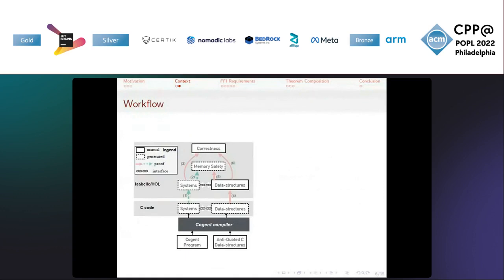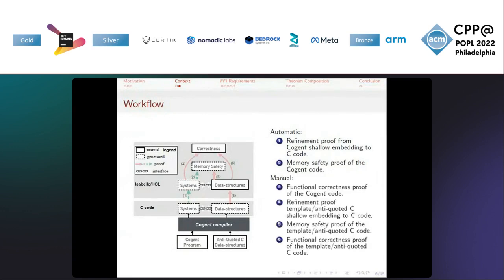The compiler also generates a shallow embedding of the Cogent component and proofs that the Cogent shallow embedding is refined by its corresponding C code and that it is memory safe, assuming that the shallow embedding of the template C code is refined by its corresponding C code and is also memory safe.